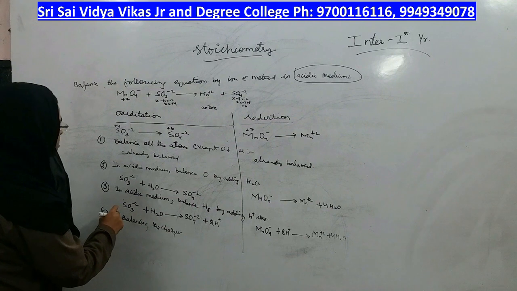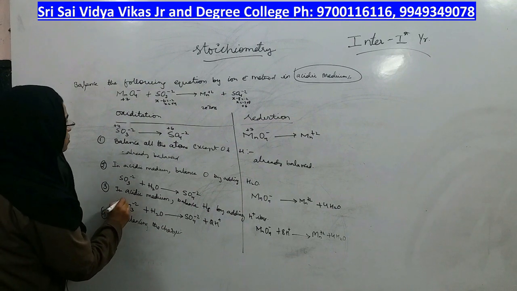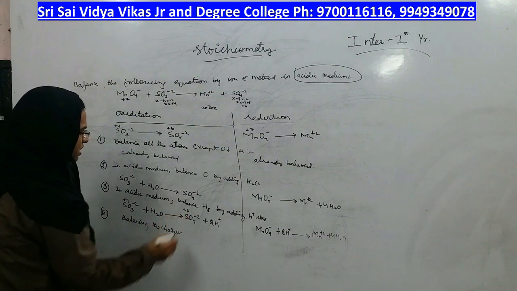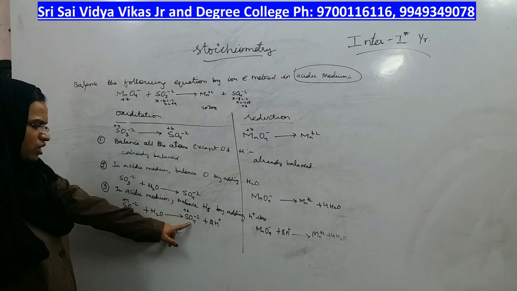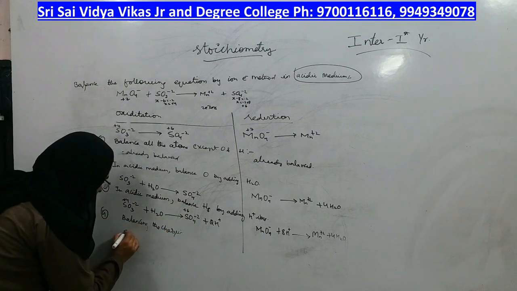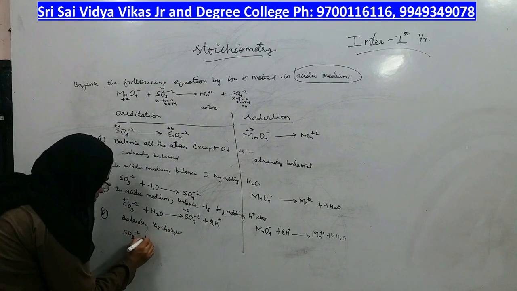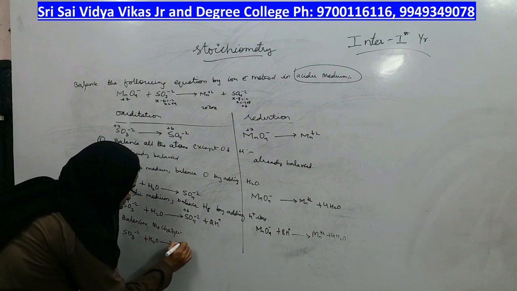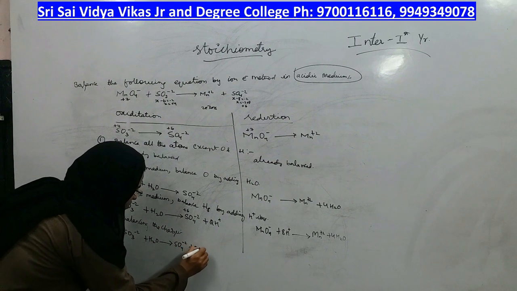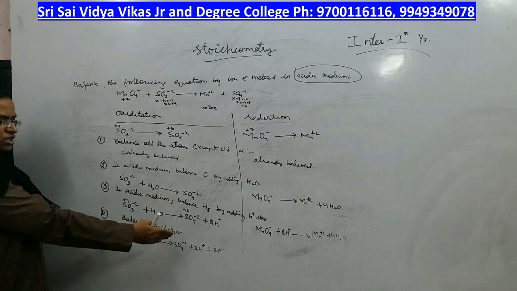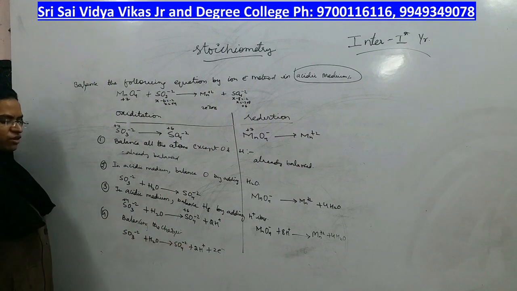What was the oxidation state of SO3 minus 2? Plus 4. Here it was plus 6, right? That means it has lost electrons, 2 electrons it has lost, that we will write. SO3 minus 2 plus H2O, oxidation reaction by losing 2 electrons. 2 electrons are lost, so it comes on the right side of the arrow.